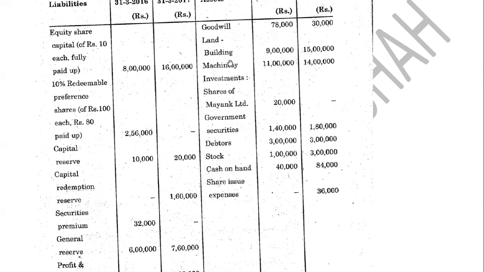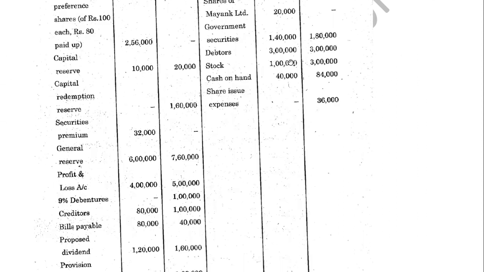Land is given, building is given, machinery is given, investments are given, debtors, stock, and so on, and share issue expenses are given, right? So again, from this also I come to know share issue expenses was 0, it became 36,000. So there may be new issues of equity share, right? So you need to continuously think and analyze when you are solving the fund flow sum, right? So again, in one lecture, we'll be solving one complete long sum, but you need to be very careful while you are solving these sums. Fine. If you are clear conceptually, it will be very easy and it will be fun for you all to solve the sums, right? We'll see the adjustment, students.